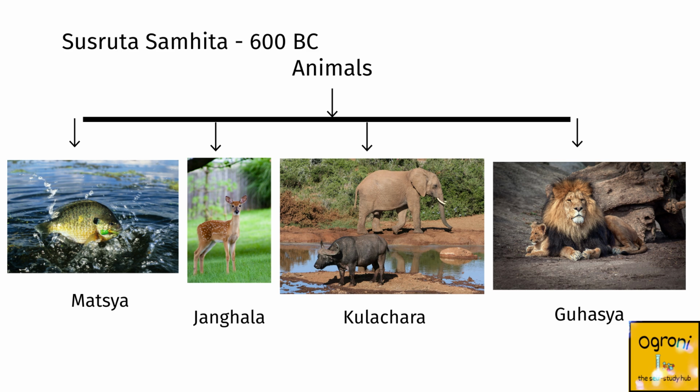Animals were divided into Matsya, means fish, Janghala, which included animals like deer, Kulachara, which included animals like elephants and buffaloes, and Gohasya, which included animals like lion and tiger.